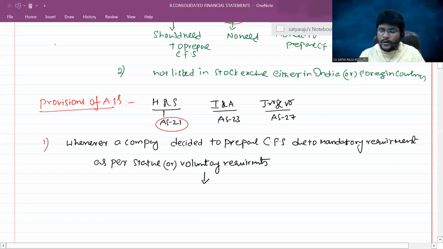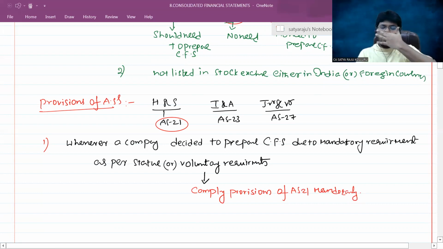I'm only talking about holding and subsidiary. We should comply with the provisions of AS21 mandatorily.